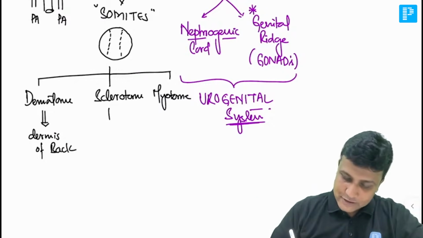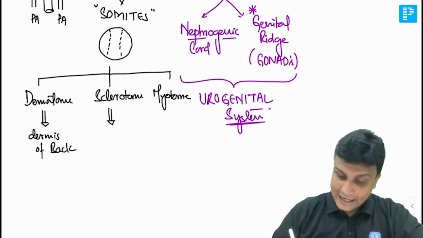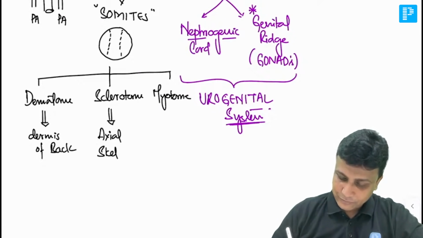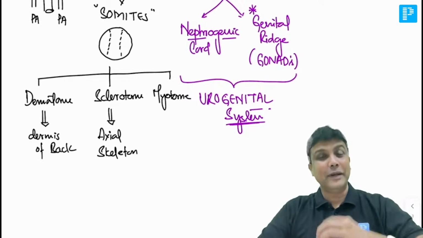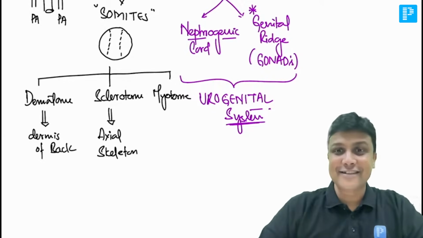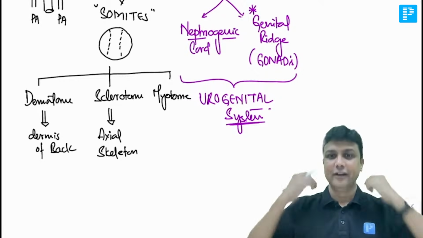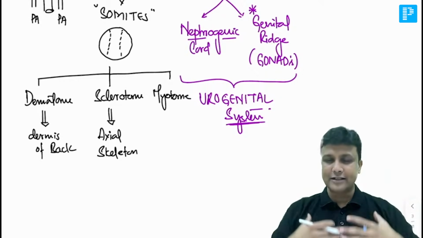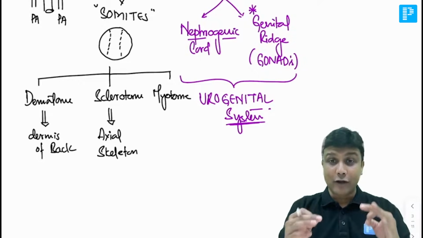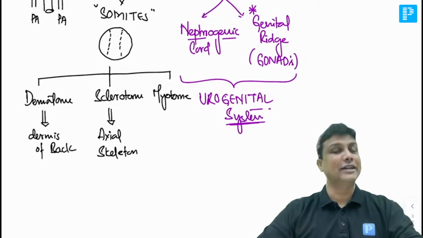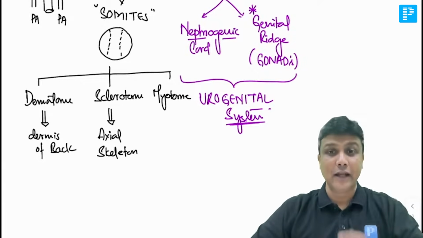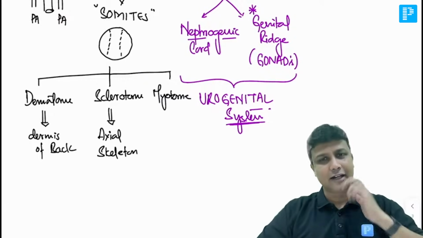And sclerotome is the one which is going to form the axial skeleton. Axial skeleton. Now I hope you have read this much in general embryology, general anatomy at the start, that axial skeleton will be the skeleton present in the center, like the vertebrae and the sternum and the ribs. All this comes under axial skeleton. And whatever bones that you have in your upper limb and the lower limb, that is known as appendicular skeleton. So axial skeleton is formed by sclerotome.